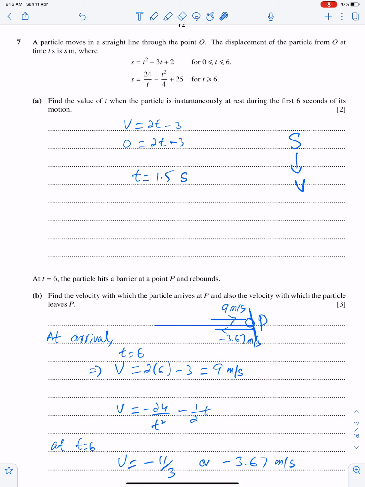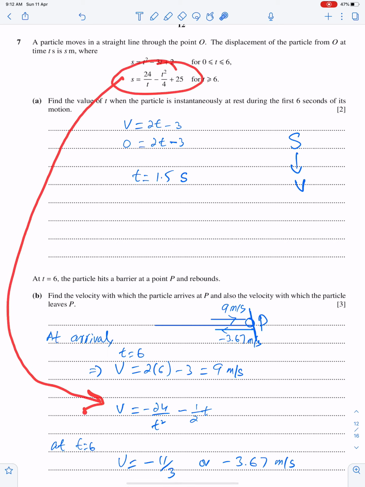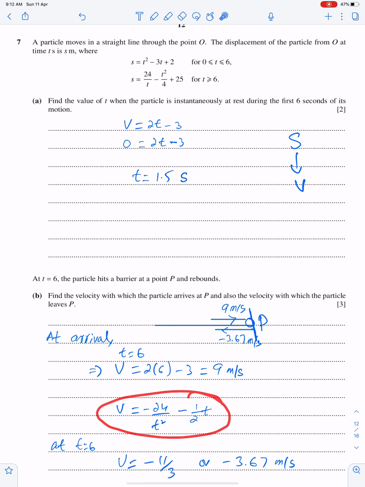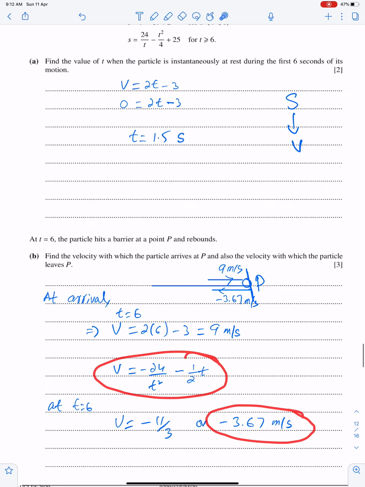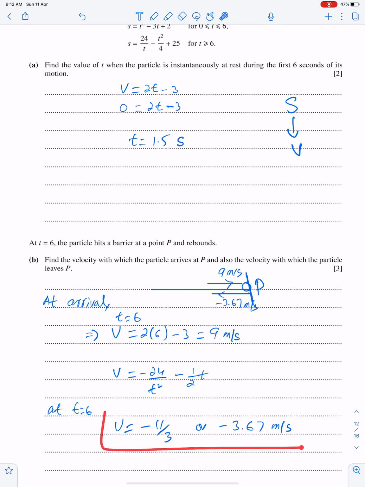When particle rebounds, for that we will use this equation. So by differentiating this equation, we can get velocity. This is the velocity, and we have to put t equals 6 into this equation. This is the return velocity or rebound. You can write both the answers, minus 11 upon 3 or 3.67 negative.